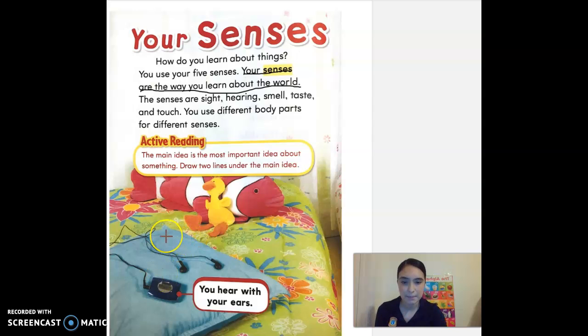So down here I see a picture of, this seems a little old. I'm not sure if you all know this. There's headphones and that looks like what's called a Walkman. You put a tape in there and you get to listen to something. All right, so what sense am I going to use there? Right, your hearing. And what body part do you use to hear? Your ears. Great job. You hear with your ears.